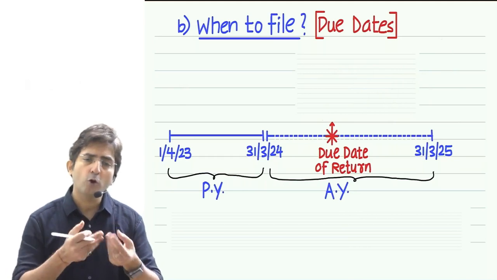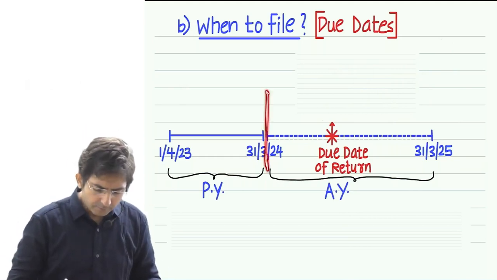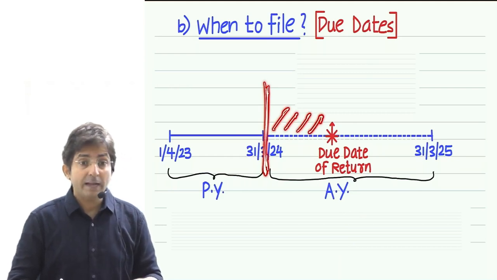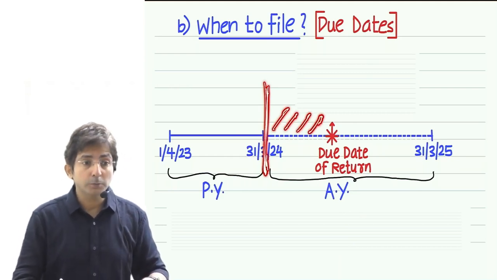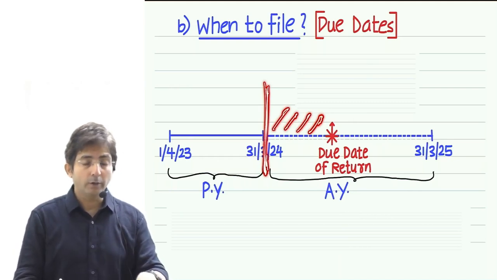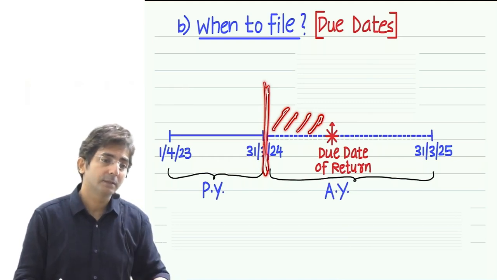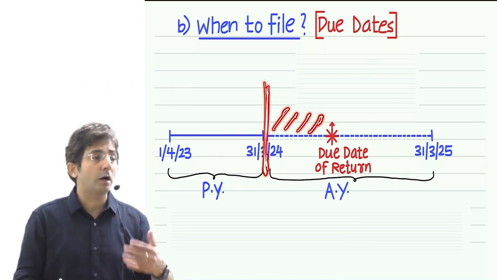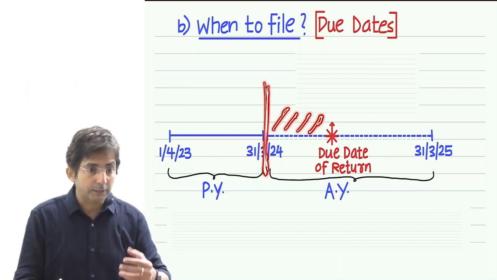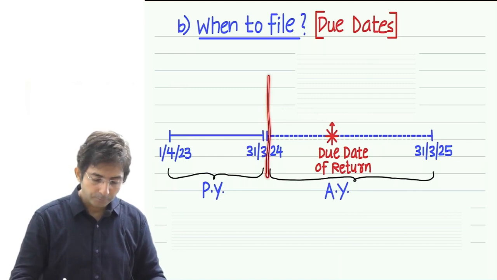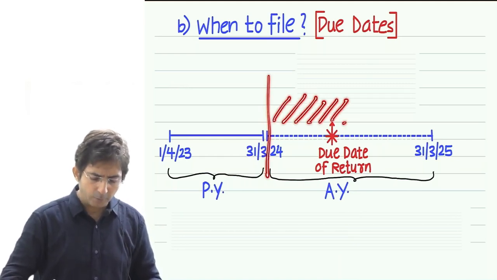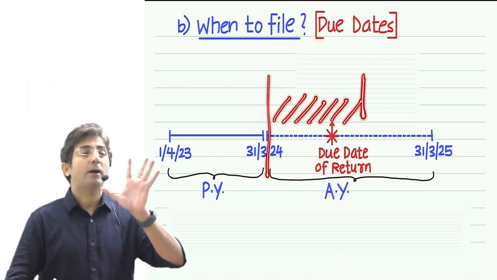July comes after 4 months only. See, your year ends in March, then April, May, June, July. So July comes so fast, and it is not possible to file the return so fast, because unless the books are audited, how will you prepare the returns? So since you have to get your accounts audited, law has provided you more time. More time means what? Check now: April, May, June, July, August, September, October. Till October you can file the return.